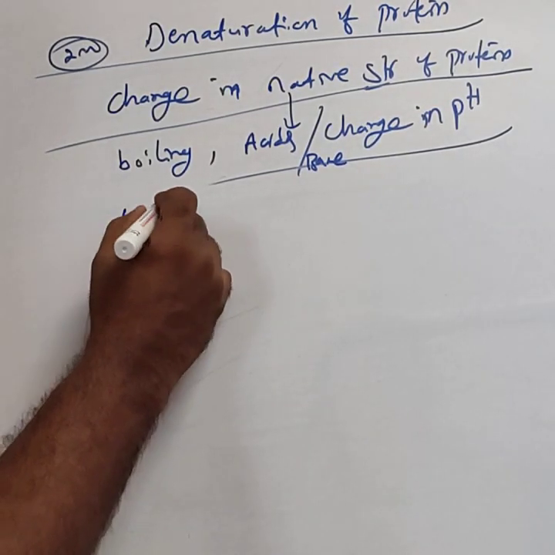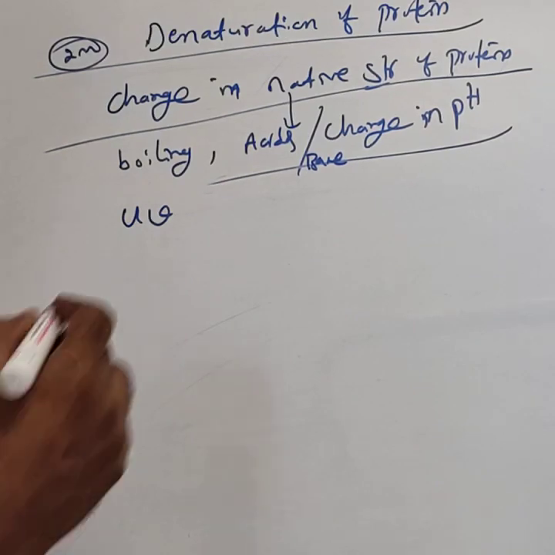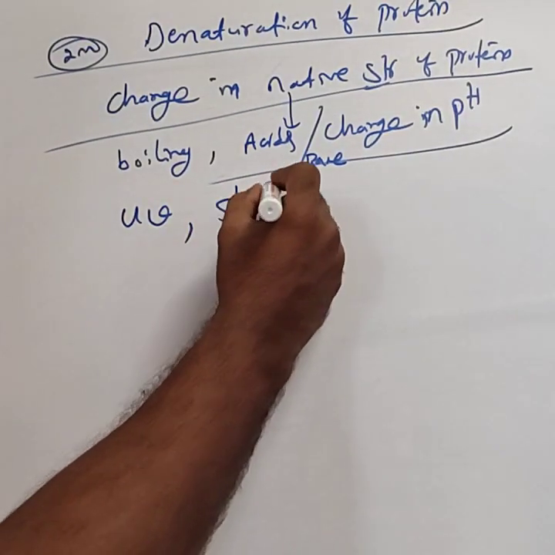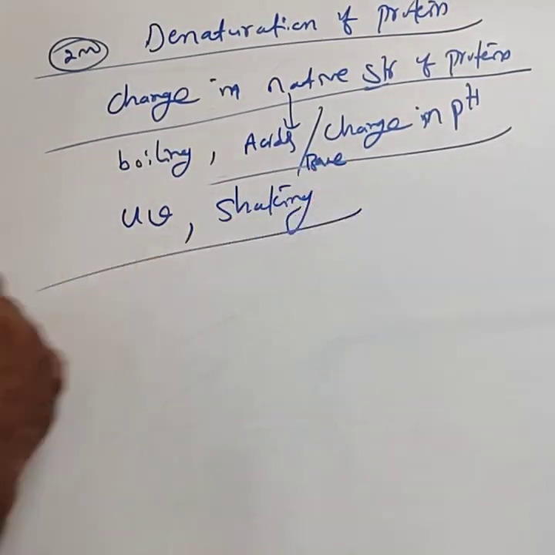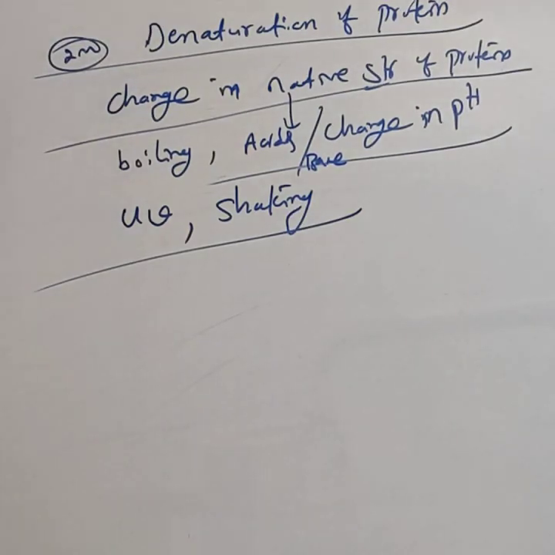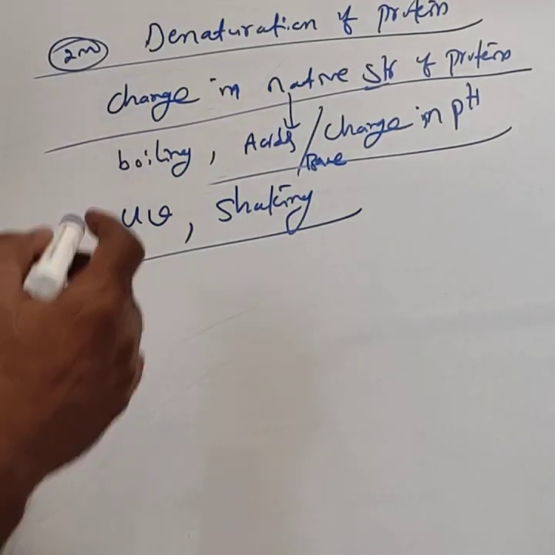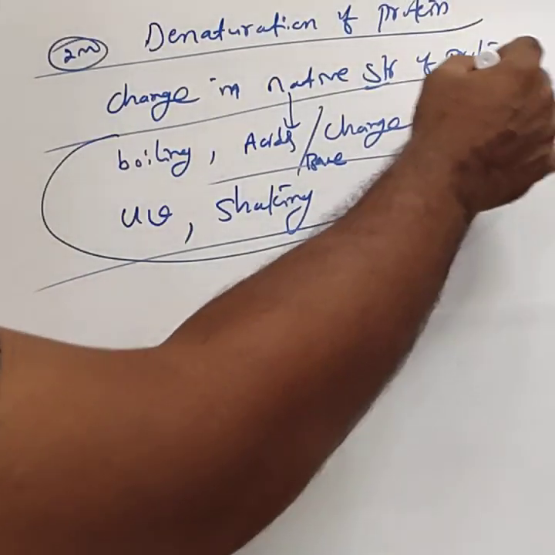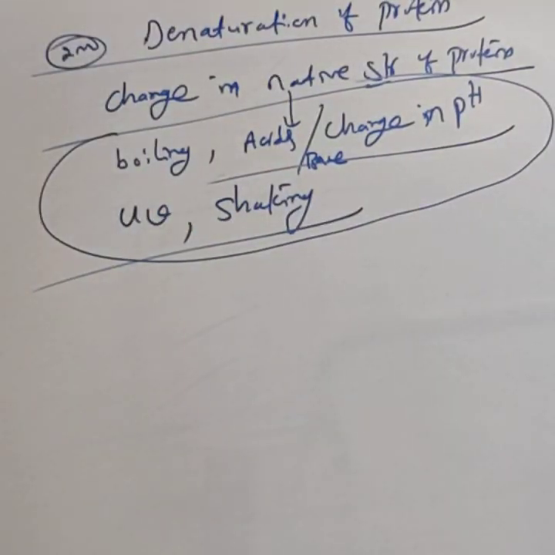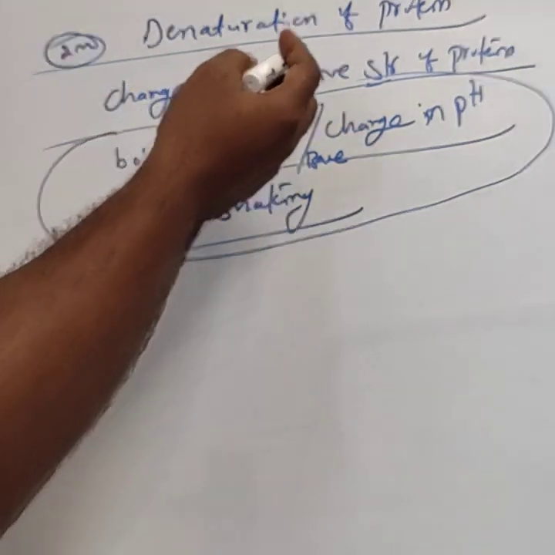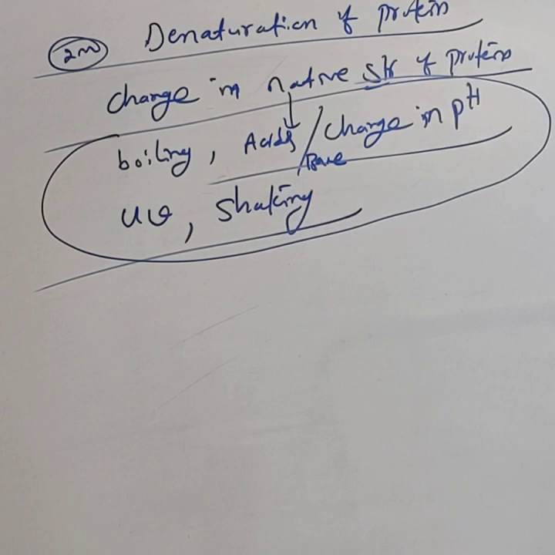Or by exposure to UV rays, or by vigorous shaking. If you continuously shake the protein solution, then by boiling, change in pH value, exposure to UV rays, or vigorous shaking, a change in the native structure of protein occurs.